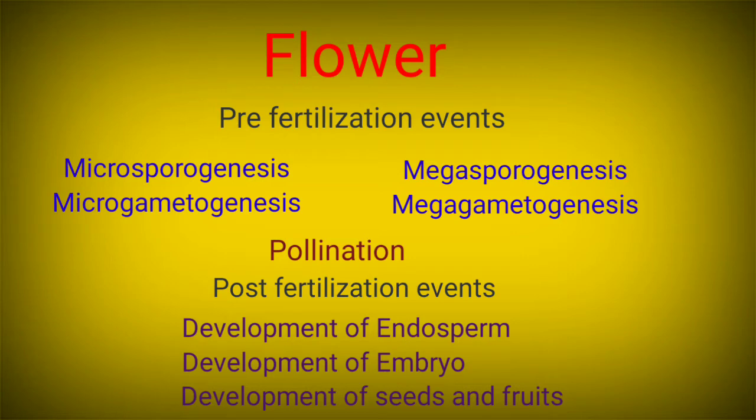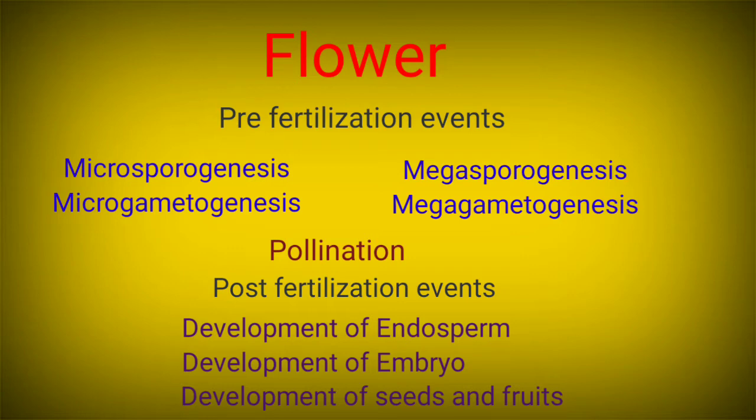During the pre-fertilization event, both the male and the female reproductive parts, that is the anther and the ovule, undergo two processes. One is the formation of spores, which we call microsporogenesis in the anther and megasporogenesis within the ovule. The sporogenesis process continues with the formation of gametes, which we call microgametogenesis in the case of the formation of the two male gametes, and megagametogenesis in the case of the formation of the embryo sac within the ovule.